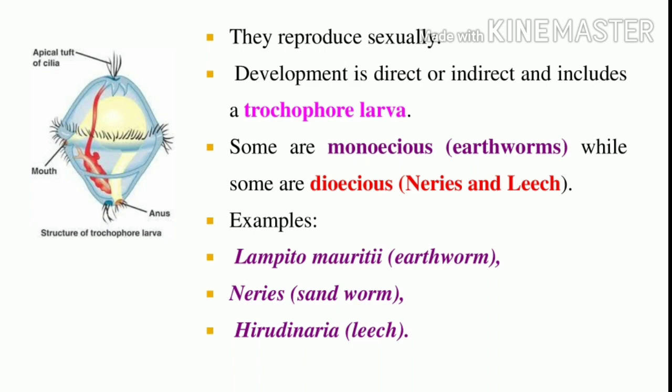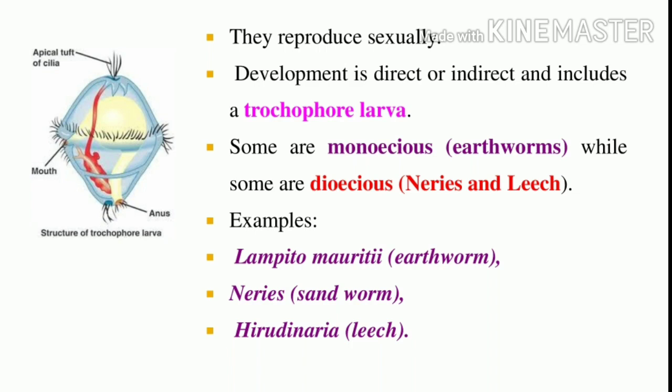Shall we recall the phylum Annelida? The annelid is a segmented worm, the first segmented animal. It is a eucoelomate, and it exhibits the organ system level of body organization. The body has a skeleton-like structure, a hydrostatic skeleton filled with coelom, which is helpful in locomotion. The body is segmented, which is called metamerism.